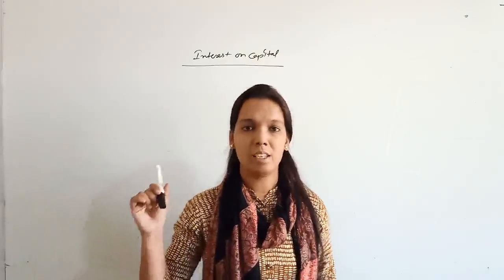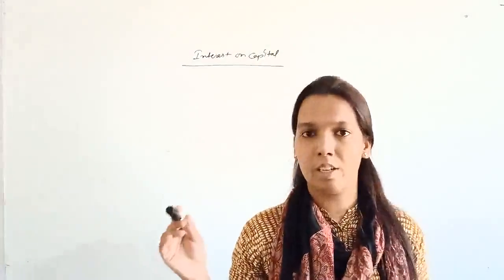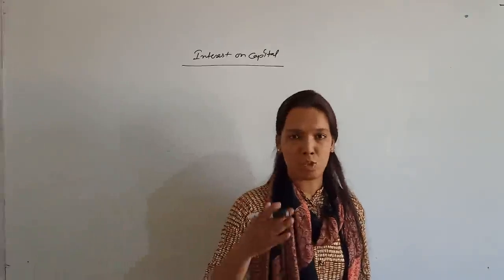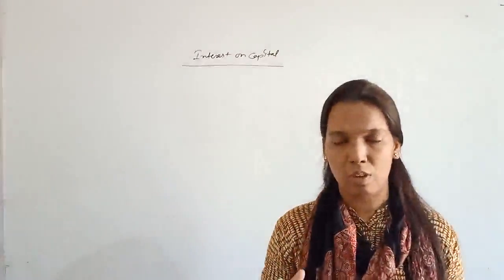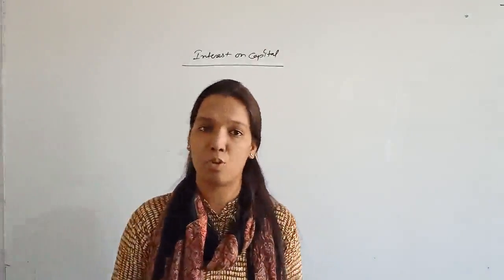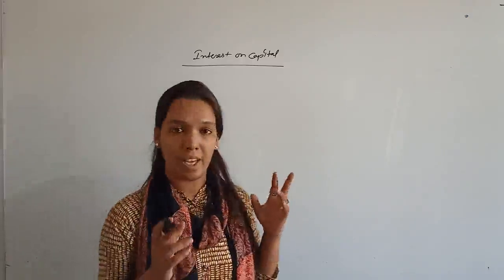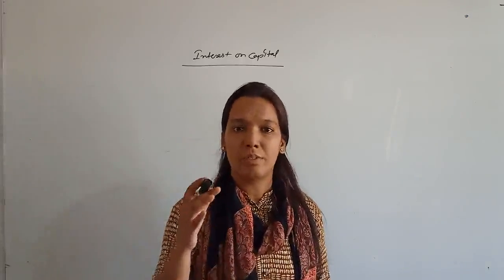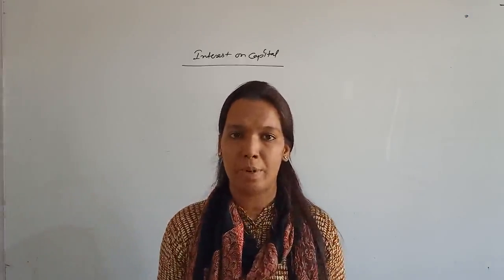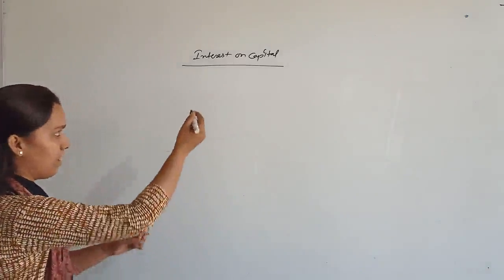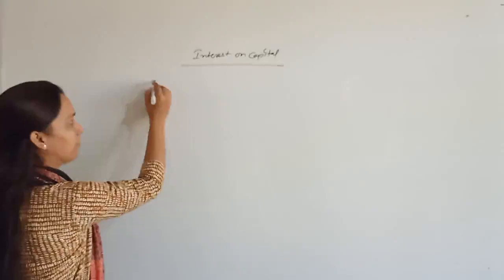So whenever interest on capital is charged against profit, the firm has to pay it compulsorily, whether there is profit or loss. But if there is appropriation of profit, then the firm will pay interest on capital only when there is a profit. Let's understand some conditions of this.